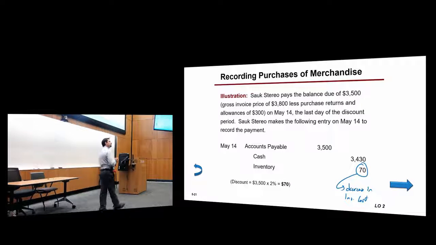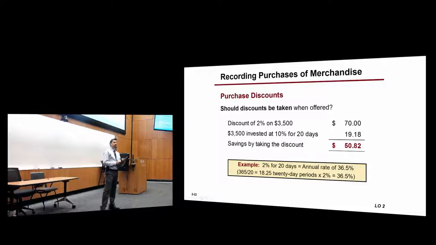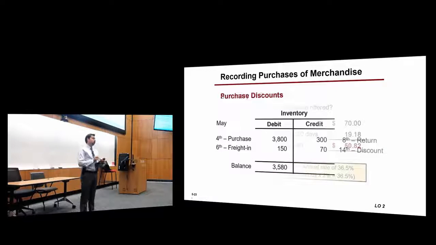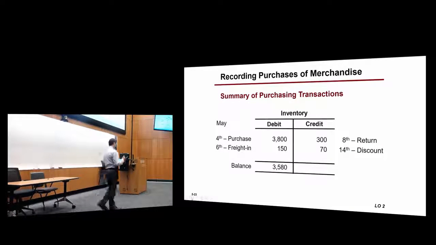Then you credit cash, the full amount minus the discount. And then the discount will be credited to inventory because it actually decreased the value of your inventory. We just talked about why it is useful to actually take those discounts.